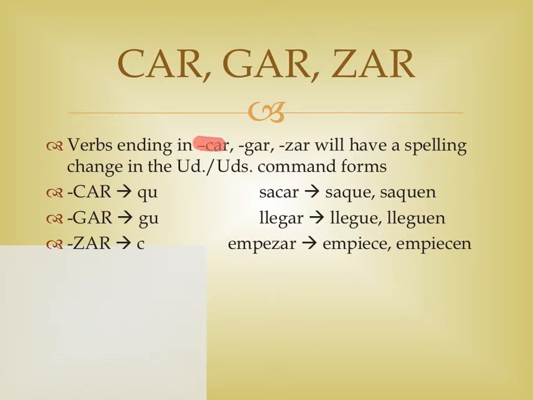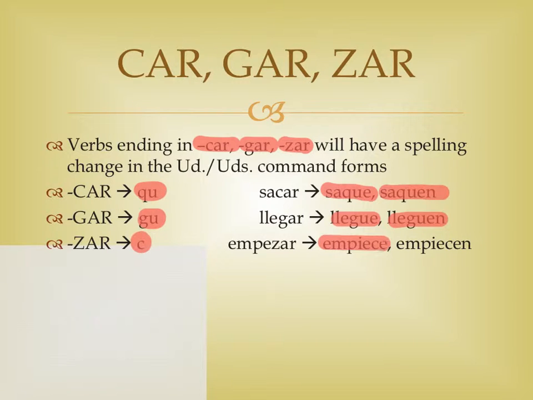Verbs ending in car, gar, zar will have a spelling change in the usted, ustedes command forms. For CAR verbs, it will go to QU. For GAR verbs, it will go to GU. And ZAR verbs will go to C. So we have sacar, saque with a QU, saquen. Llegue for llegar with GU, and then lleguen for ustedes. And for empezar, we have empiece and empiecen with a C.